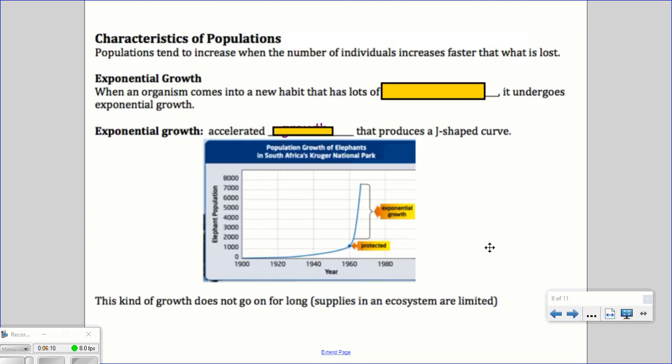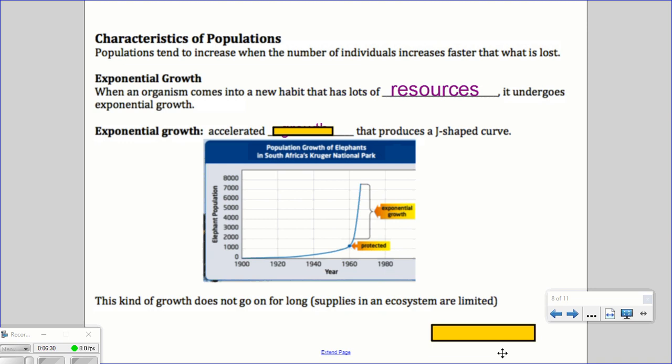Now, with characteristics of a population, populations tend to increase when the number of individuals increase faster than what is lost. You can have a type of growth referred to as exponential growth, and this occurs when organisms come into a new habitat that has lots of resources. It will then undergo exponential growth. Exponential growth is accelerated growth that produces a J-shaped curve if you plot the growth. This kind of growth does not go on for long. Supplies are limited in an ecosystem.